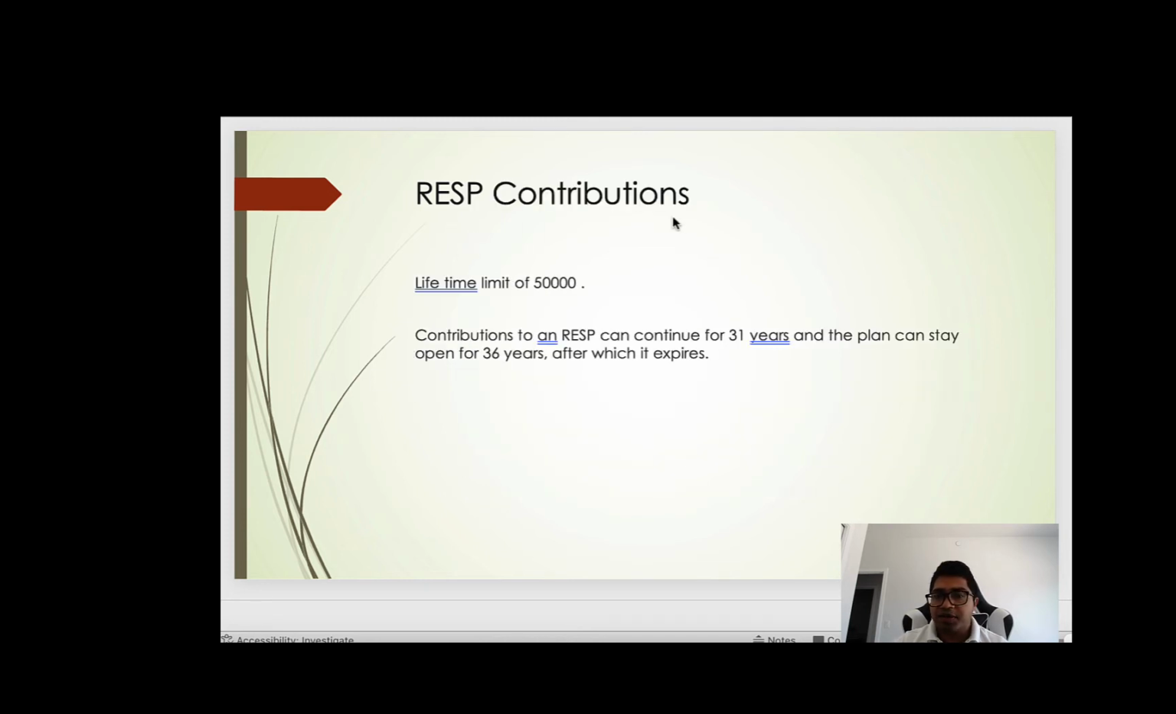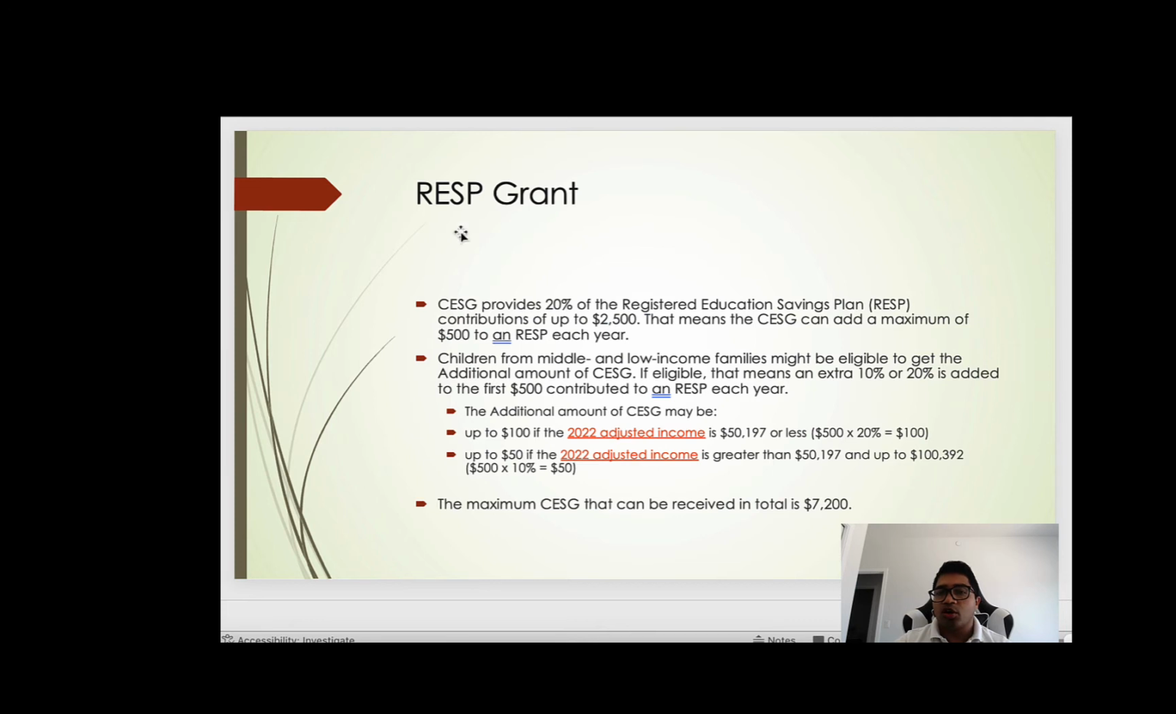Okay. RESP contributions, the total lifetime limit that you have in RESP contributions is $50,000 for one beneficiary. So maximum you can contribute to one beneficiary, that is one child, is $50,000. Okay. Now there is no yearly limit. You can contribute $50,000 in one go, or you can contribute $50,000 in a staggered way, right? Contributions to an RESP can be done for 31 years and the plan can stay open for 36 years, after which it expires.